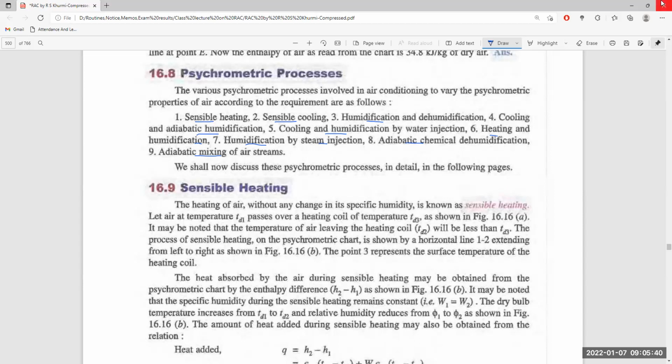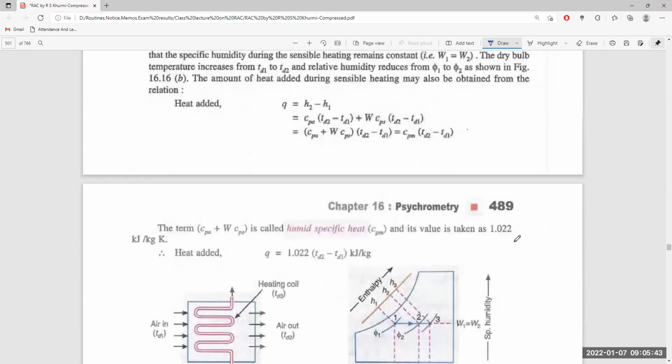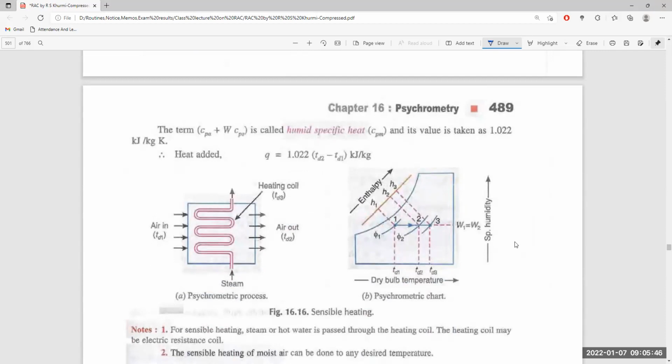It can be shown on the psychrometric chart like this. We plot the incoming temperature TD1, the outgoing temperature TD2, and the heating coil temperature TD3 on the dry bulb temperature axis, and draw a vertical from all three points. These cut the relative humidity lines phi1 at point 1 and phi2 at point 2, which are the relative humidities of the air entering and leaving. There is no such relative humidity considered at point 3.